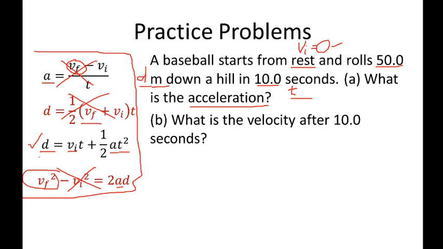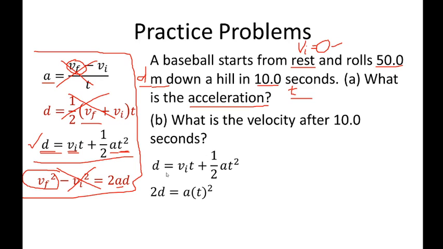So the most perfect equation for this problem is equation number 3, because we have the distance value or the displacement, the initial velocity, and the time. So we are utilizing all of our given in this equation. Moving on, distance is equal to VI times time plus 1/2 AT squared.